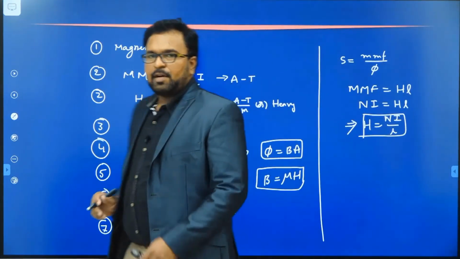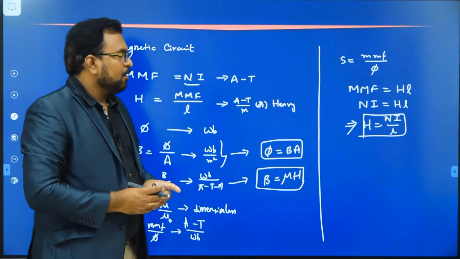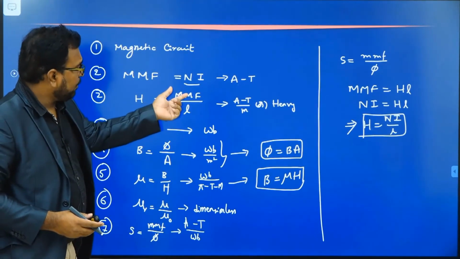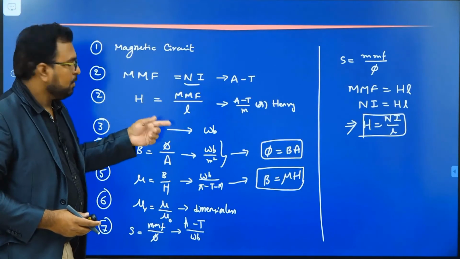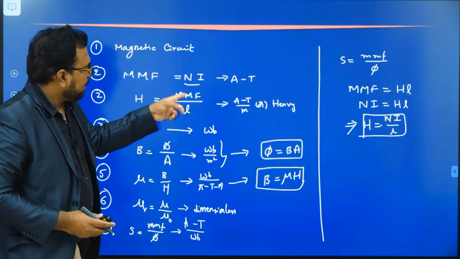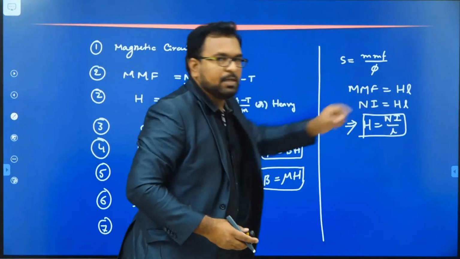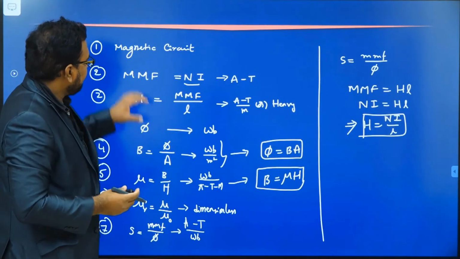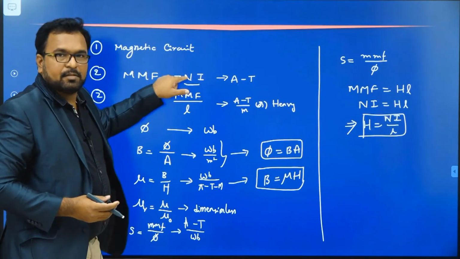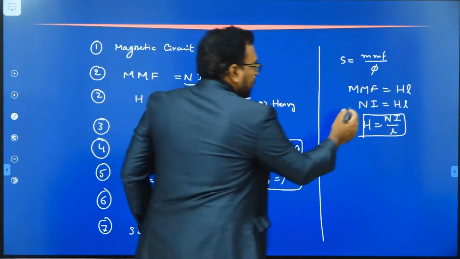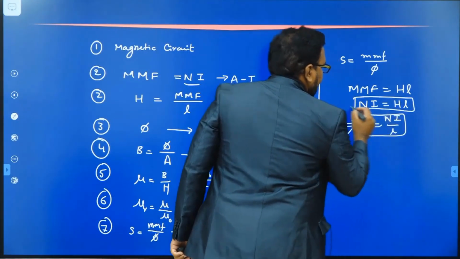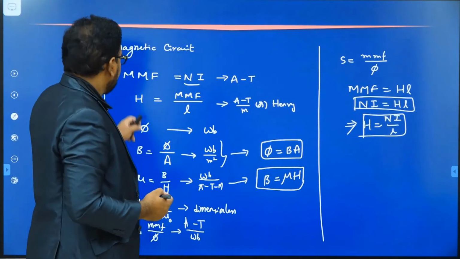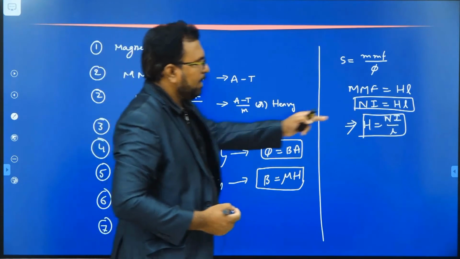So we are going to try to relate all the terms involved here. We know that H is equal to MMF by L, magnetomotive force per unit length. From this expression, we can write MMF as H into L. But according to the definition, what is MMF? Ampere turns, N into I. So when you equate this, N into I is equal to H into L, we get the other formula for H as NI by L. So H is equal to MMF by L or NI by L.